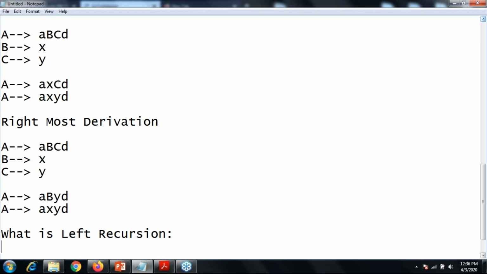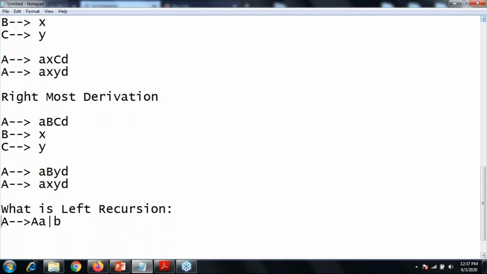Okay, what is left recursion? For left recursion, I have a formula. If the grammar is something like A can produce A alpha or beta, then you need to identify whether left recursion is present in the grammar or not. Starting with the right hand side's first non-terminal, if the right hand side production's first non-terminal matches your left hand side non-terminal, then you can say that left recursion is present in my grammar, right?